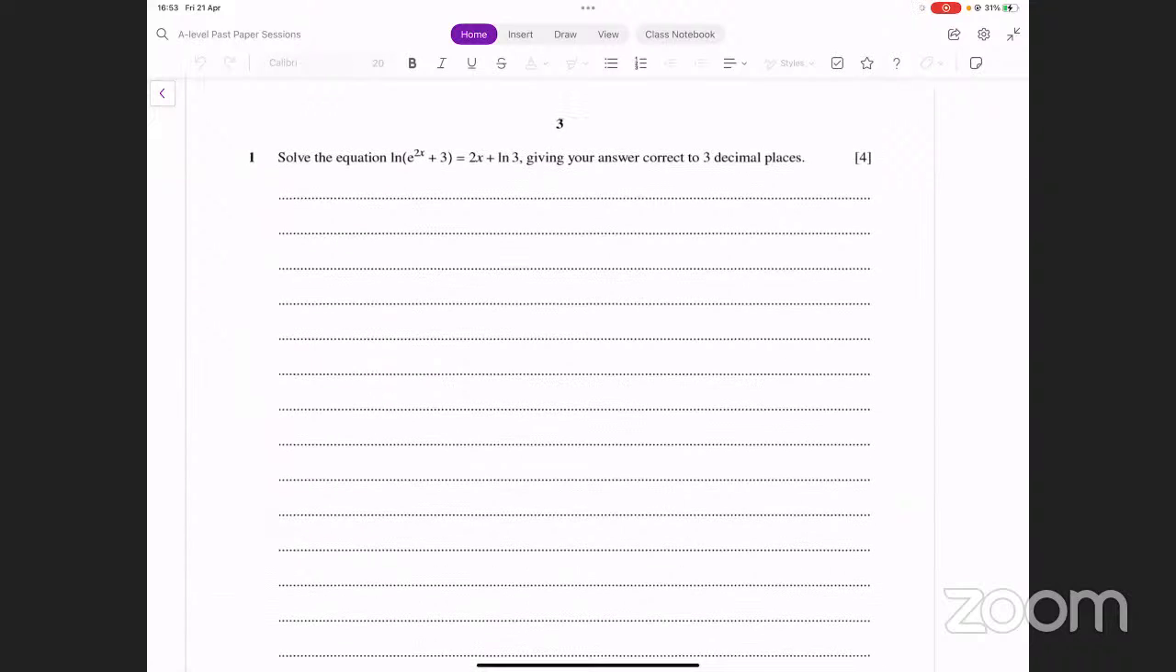Okay, so question number 1, this is on logs. A lot of people find logs complicated for some reason. So let's do this question and start from this. We have to solve this equation, giving our answer correct to 3 decimal places. Now, how do we start?